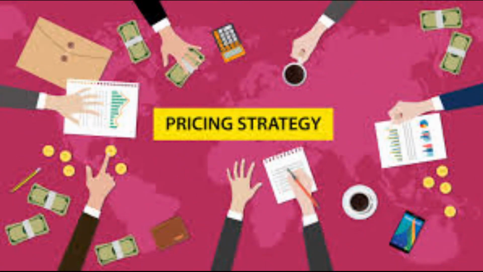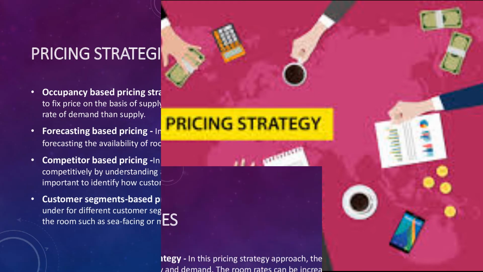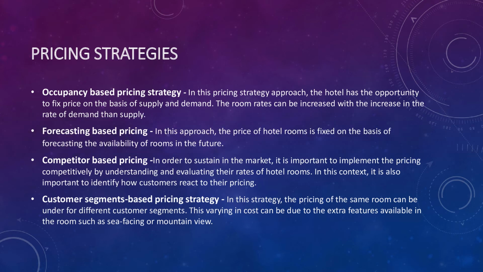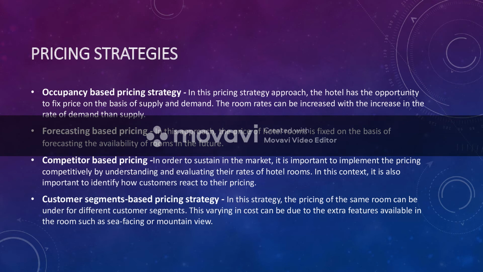The new pricing strategy for the City Hotel can be divided into 4 different parts. Occupancy based pricing strategy. In this approach, the hotel has the opportunity to fix price on the basis of supply and demand. The room rates can be increased when the rate of demand is higher than supply. The second one is forecasting based pricing. In this approach, the pricing of hotel rooms is fixed on the basis of forecasting the availability of rooms in the future.